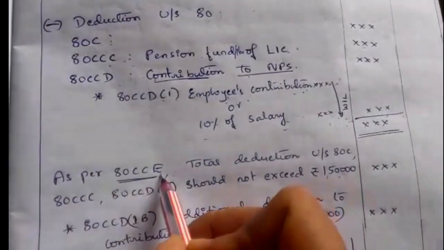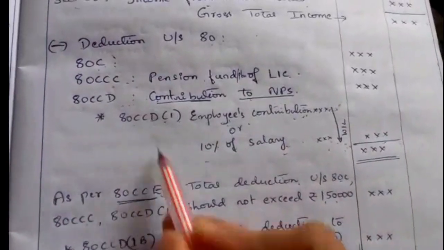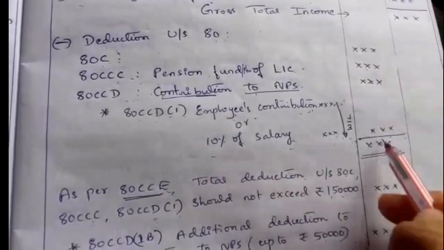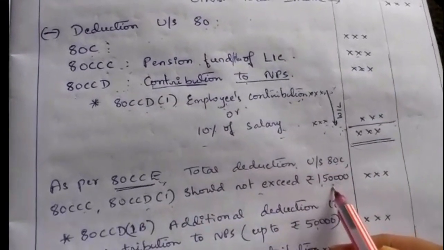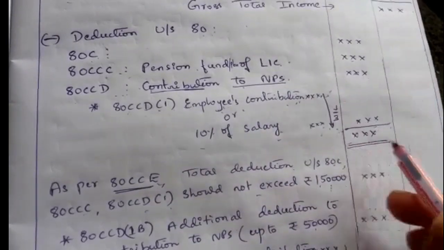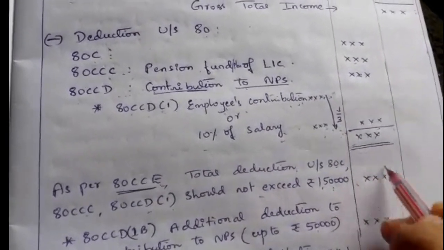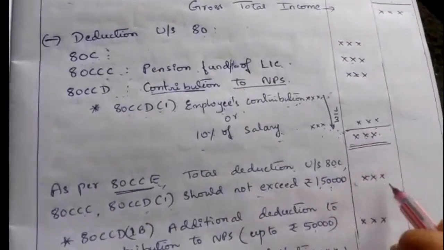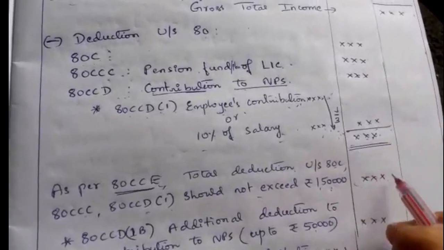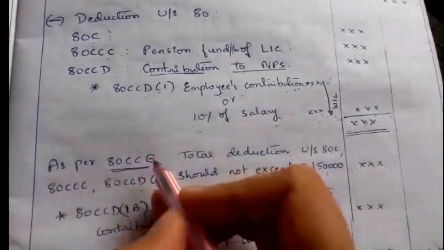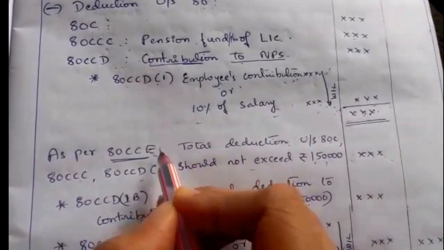Then as per 80CCE, the total deduction of 80C plus 80CCC plus 80CCD(1), the total of these columns, should not exceed 1,50,000. So if this total is less than 1,50,000, then we can write the value whatever we get here. But if the total is more than 1,50,000, then we have to take the value as 1,50,000, meaning it should not exceed 1,50,000. That is what section 80CCE says.